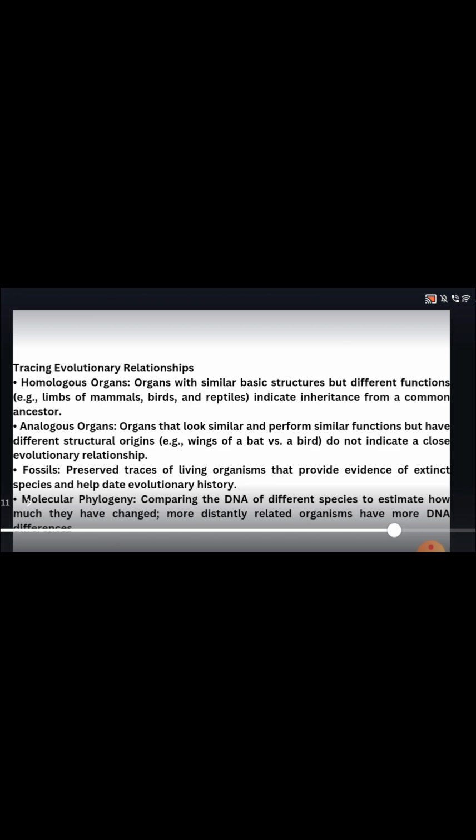Fossils. Preserved traces of living organisms that provide evidence of extinct species and help date evolutionary study. Molecular phylogeny. Comparing the DNA of different species to estimate how much they have changed. More distantly related organisms have more DNA differences.